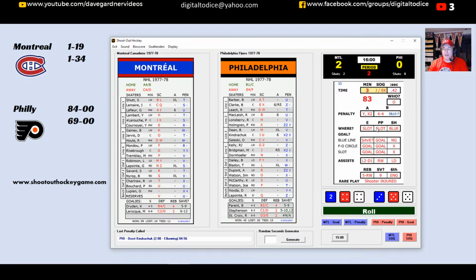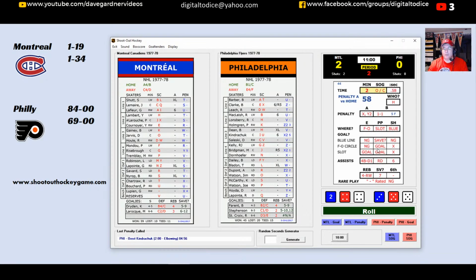I need a 5 to a 9. Can Perron make the save? Yes, he does with an 8. So Perron getting the save this time on Lambert. And we play on. 3 minutes off the clock. We check for a scoring chance. 35. That is not a chance for either team.